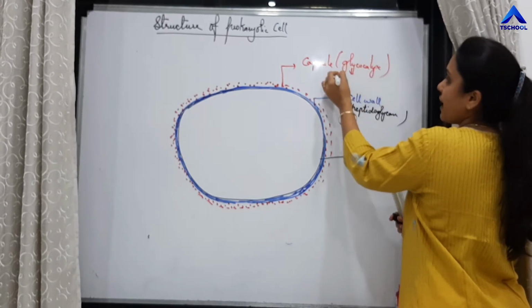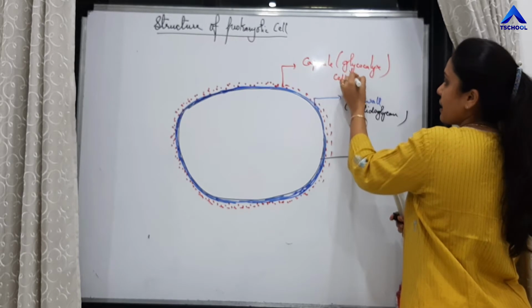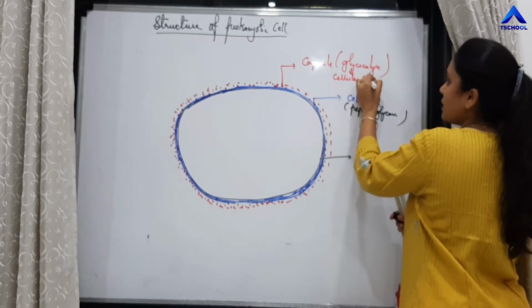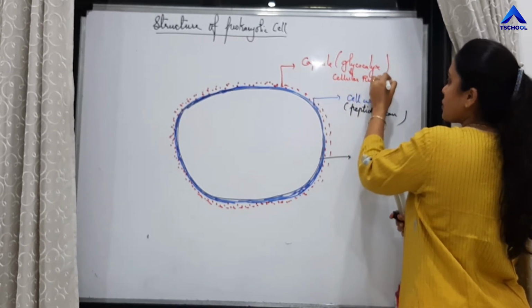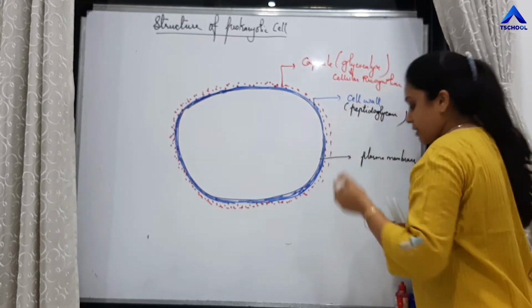The function of the glycocalyx is cellular recognition. What does that mean?